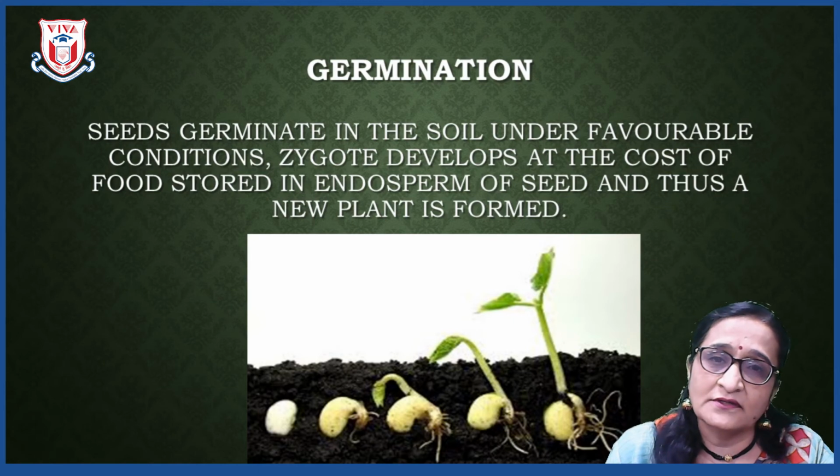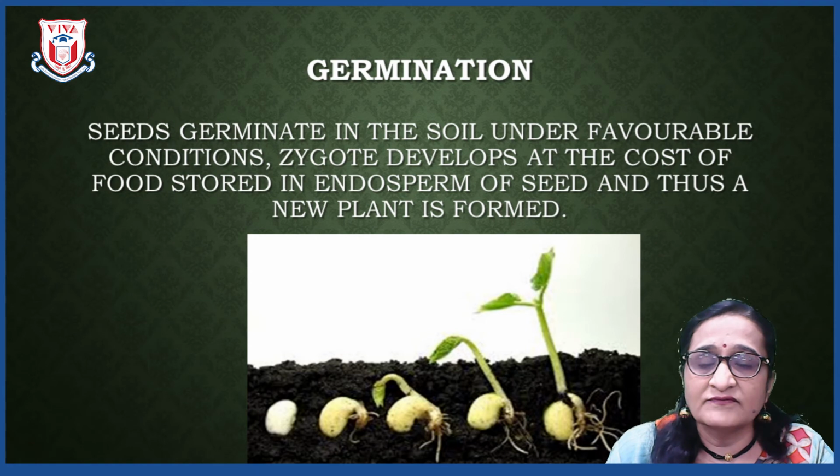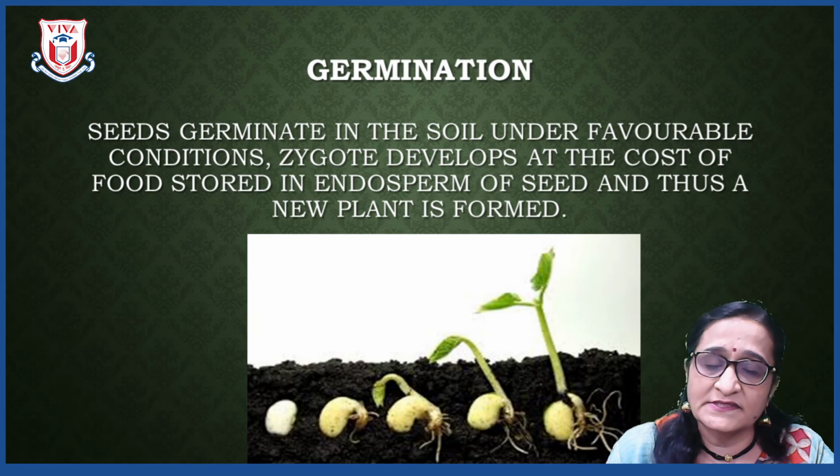Plumule is the one which grows towards the sunlight, and it develops into a stem or shoot, whereas the radicle grows opposite to sunlight, that is towards gravity, and it develops into a root. So, this is how we can study fertilization or sexual reproduction in plants.